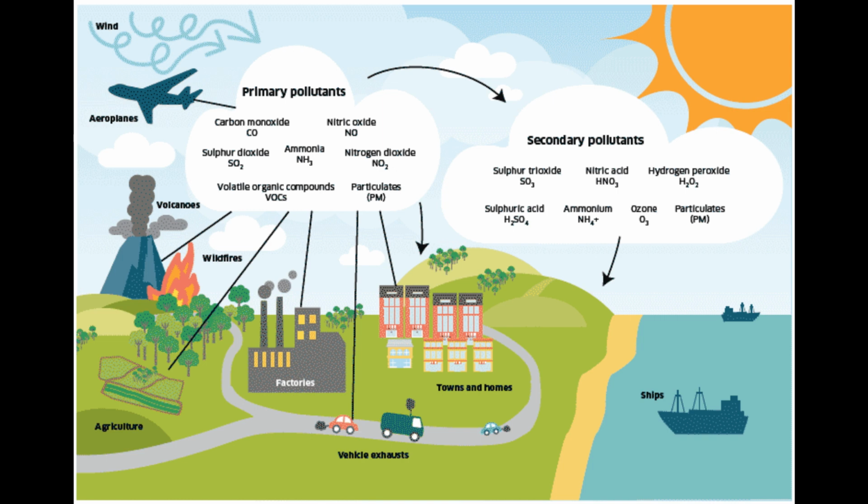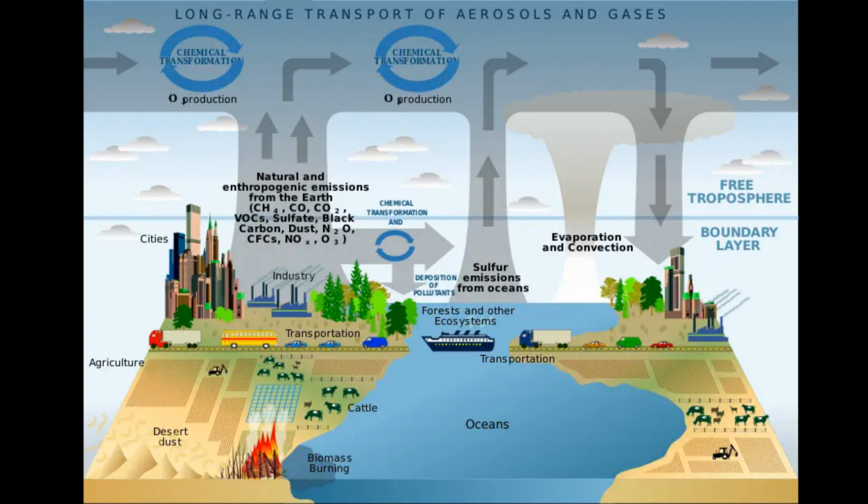Certain groups are more vulnerable to the health impacts of air pollution. Children: their developing respiratory systems make them more susceptible to the harmful effects of pollutants. Elderly individuals: they may have pre-existing health conditions that can be exacerbated by poor air quality. Pregnant women: air pollution can affect fetal development and lead to complications during pregnancy.